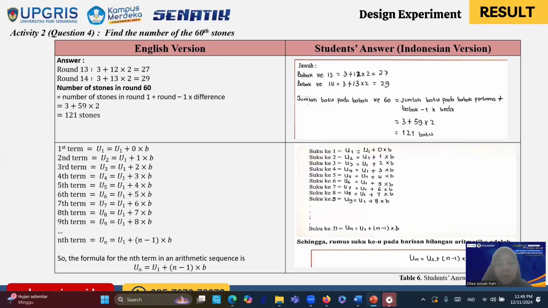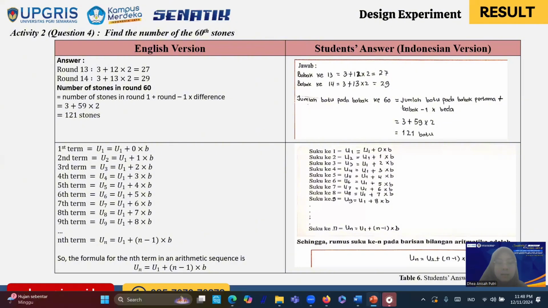And by providing a fairly large number that would take a long time to calculate manually without a formula, this question aims to test how they calculate it without using their manual calculation from question 3. So we hope that they will be able to generalize their calculation, which will enable them to determine the nth-term formula